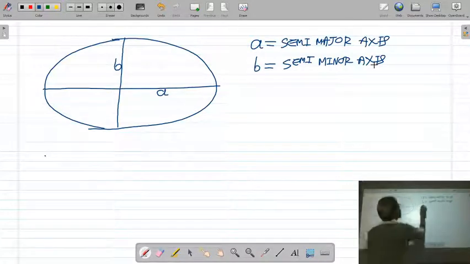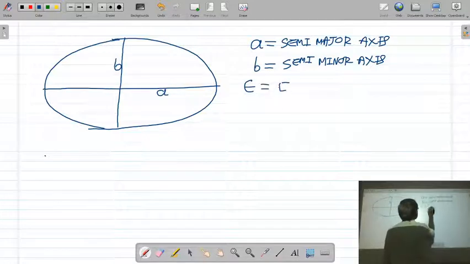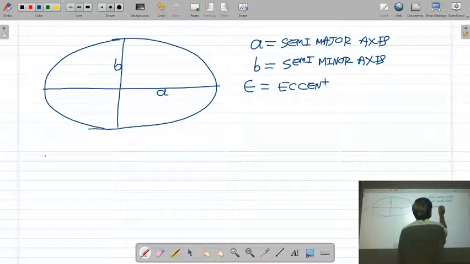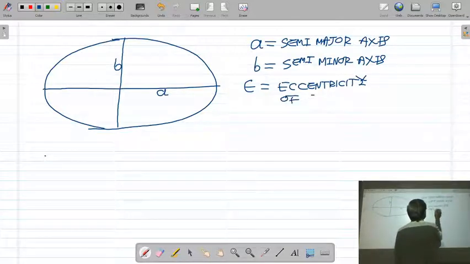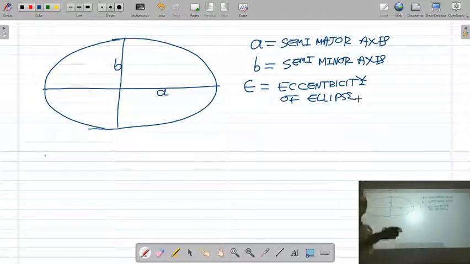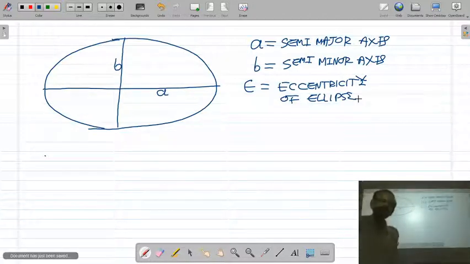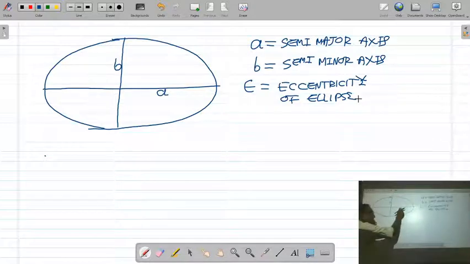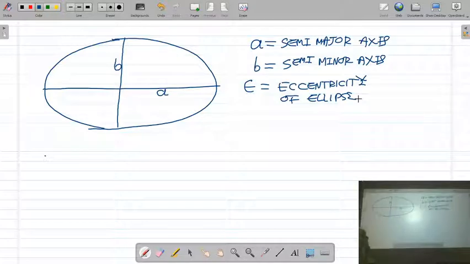Okay, you know very well that epsilon is called the eccentricity of the ellipse. So instead of circular orbit, I have shown an elliptical orbit of the electron, where a is the semi-major axis of the ellipse, b is the semi-minor axis of the ellipse, and epsilon is the eccentricity of the ellipse.